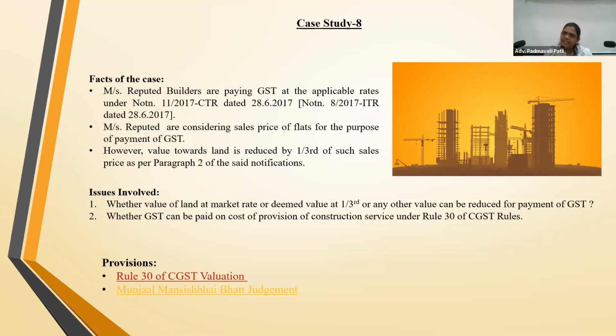I'm not disagreeing with you. I'm going one step ahead as a client's advocate. If you can't tax my land price, you can't tax profit on my land also. So if my total price is 100 rupees, that is the basic argument. Why are you allowing deduction only for cost? There is some element of profit even in the land element which got transferred. So if you can't determine it, then you work out the normal cost of construction, the actual cost of land as per the survey, and the total price, allocate the price between the two elements, and allow me to discharge my tax only on the construction portion.